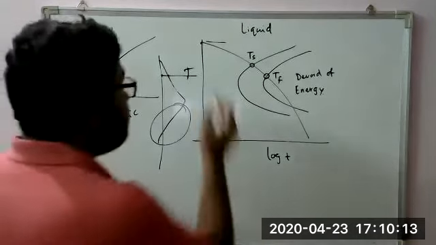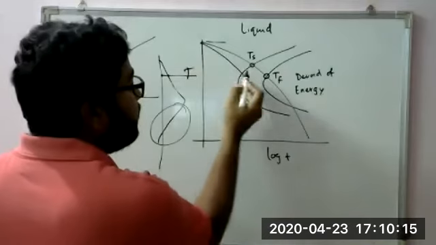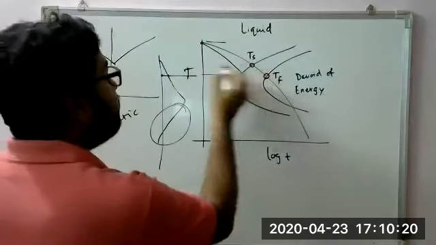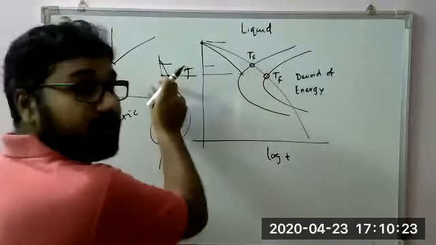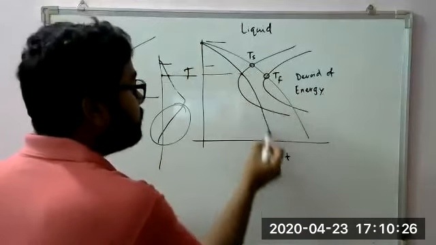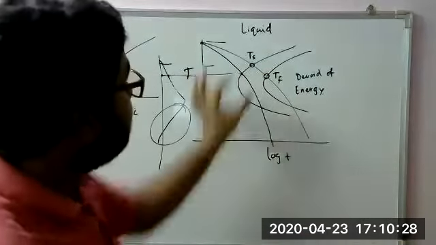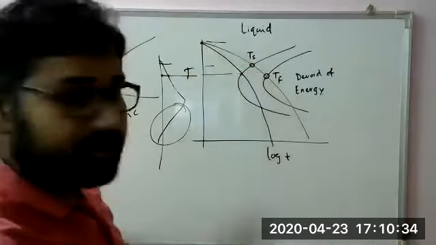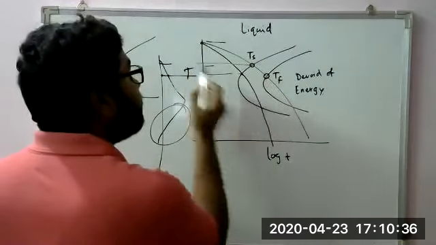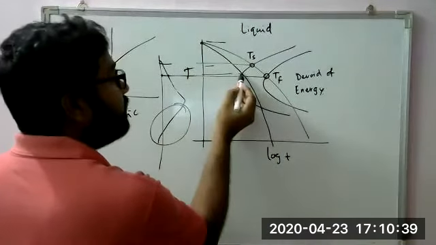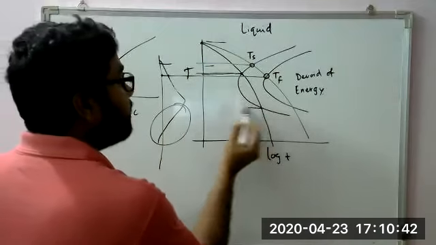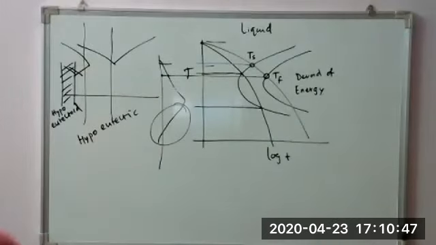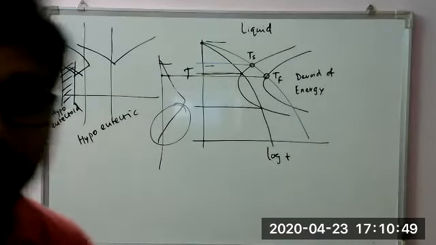If we change the cooling speed, then our transformation is elsewhere. Earlier it was here, very little, but here it is more. So I think you will agree to this also, that here the transformation was smaller, but here it is pretty big. Okay. So this is our transformation start, transformation finish. In the second case, this is the transformation start, this is the transformation finish. So in the second case, we found that transformation is occurring for a longer time, but it has an optimum.